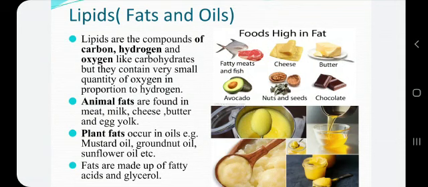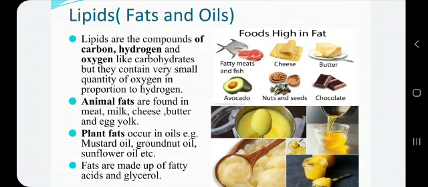And lipids, these are the compounds of carbon, hydrogen, oxygen like carbohydrates, but in lipids, the quantity of oxygen in proportion to hydrogen is very less. And these lipids are obtained from two sources, that is from the animal source and plant source. Animal fats, these are found in meat, milk, cheese, butter, ghee, egg yolk, etc. And plant fats, these are found in oils such as mustard oil, groundnut oil, sunflower oil, etc. And fats, these are made up of fatty acids and glycerols.